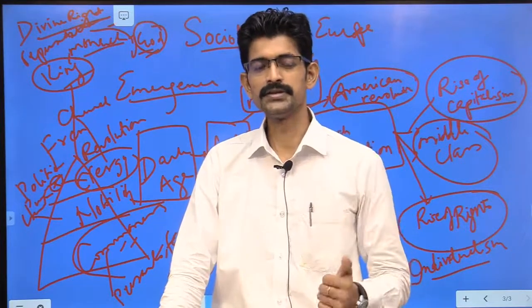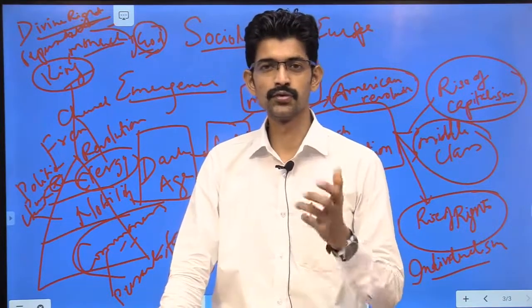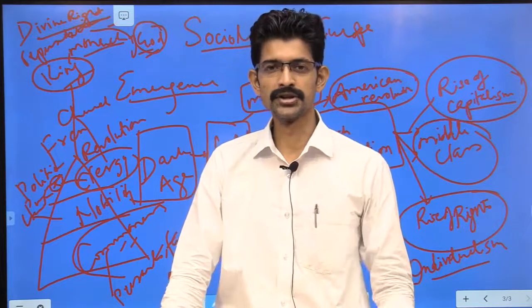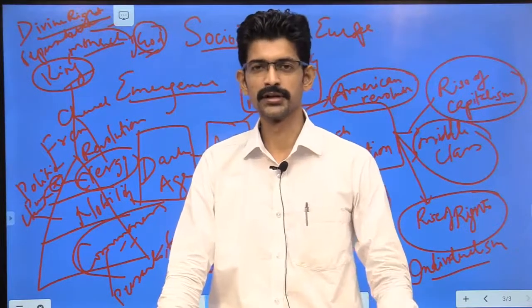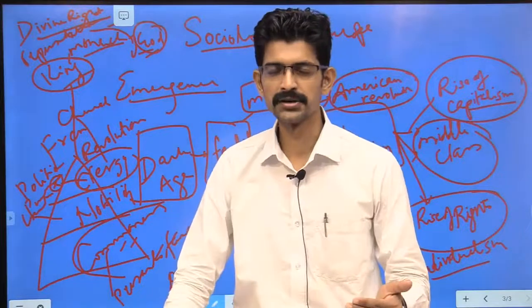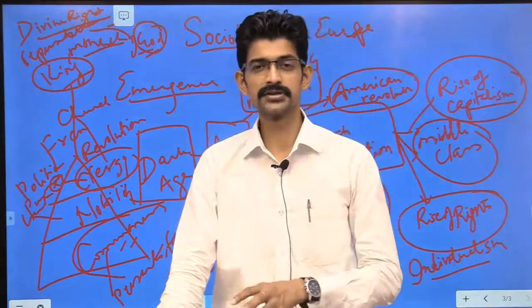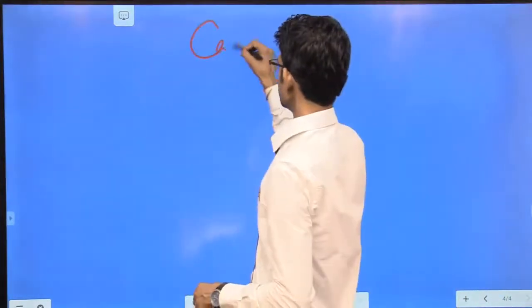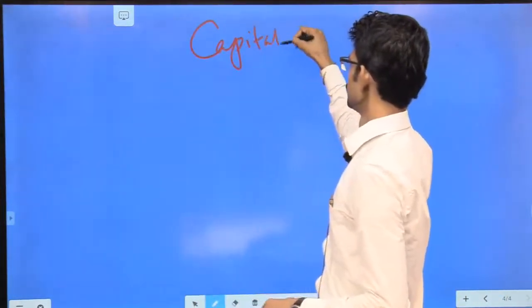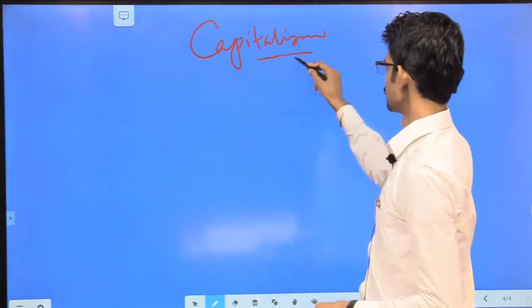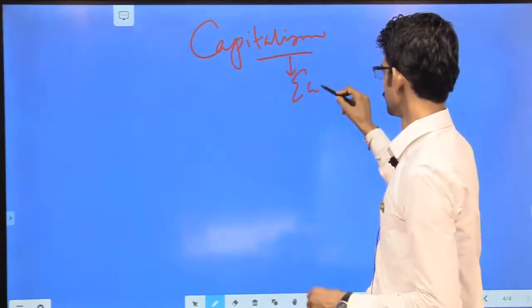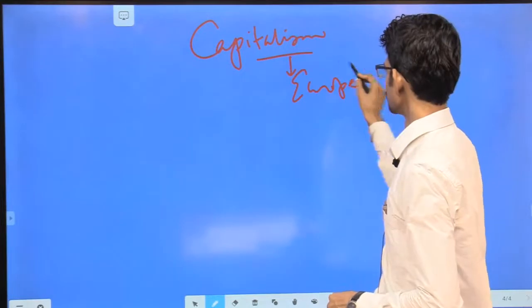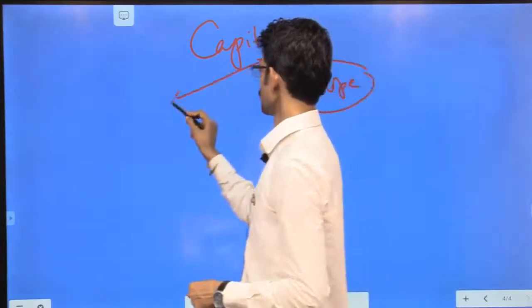In the same way, we see various kinds of philosophers who proved to be emergent in the industrial society. So capitalism emerged after the imperialistic society. We will see in the next part that capitalism rose in Europe and that gave birth to modernity.